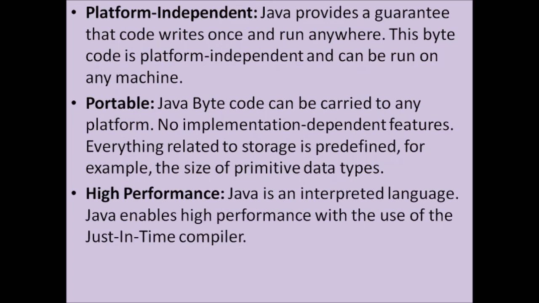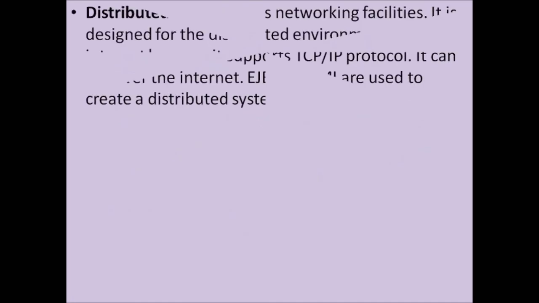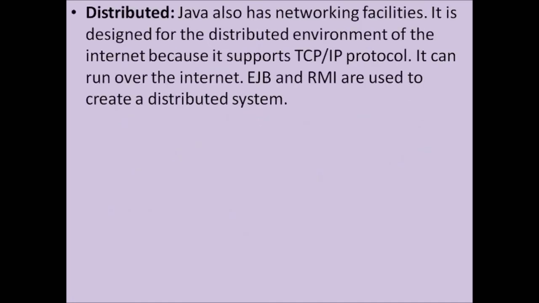Next feature, high performance. Java is an interpreted language. Why is it an interpreted language? Bytecode is interpreted by the Java virtual machine, and this enables high performance. Next feature, distributed. Java also has networking facilities, so we can develop distributed applications using the Java language.